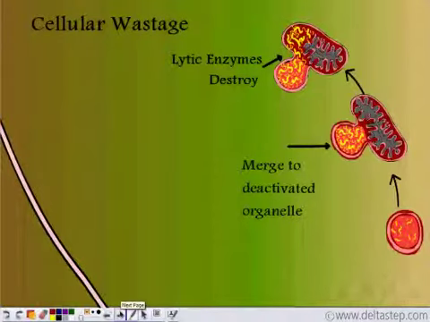So what does a lysosome do? Cellular wastages like improperly folded proteins or deactivated organelles need to be destroyed, otherwise they might cause harm in the cell. So the lysosomes merge with these deactivated organelles and transfer the lytic enzymes present in the lysosomes, and these lytic enzymes break down the deactivated organelles.